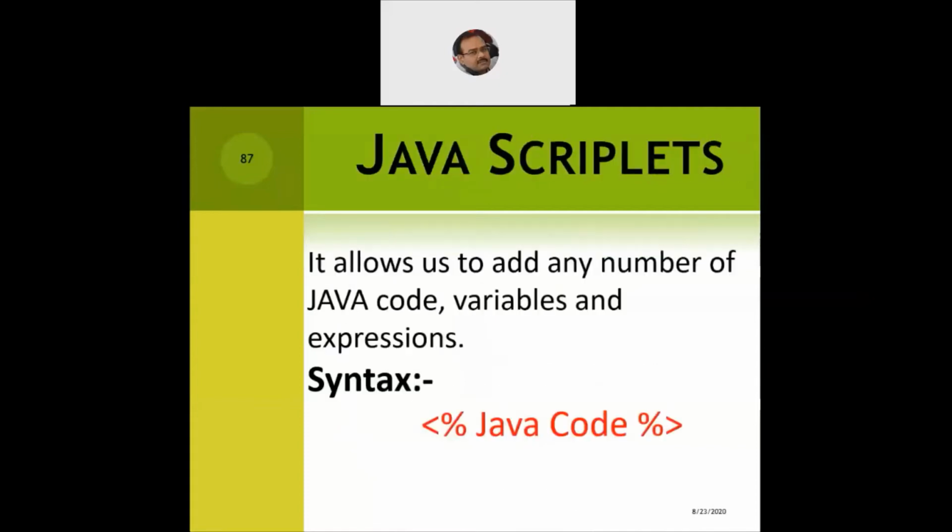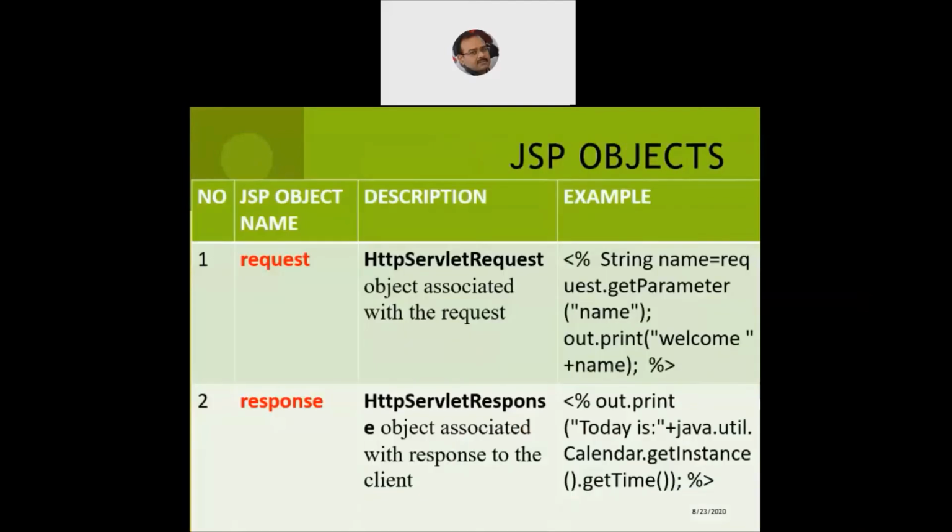Now these are something the JSP scriptlets, simple to code and easy to understand, which we have seen along with the JSP comments. We need to write the Java code, the J2SE, J2ME and the J2EE code within the percentage symbol enclosed within the two angular brackets. Then we move on to the very important part of the JSP called the JSP objects.